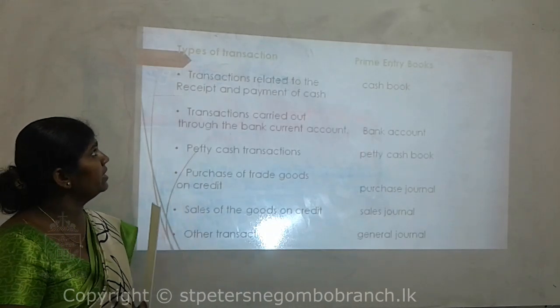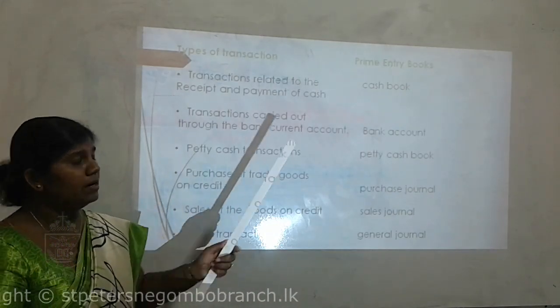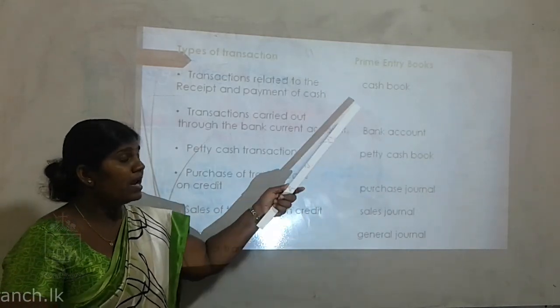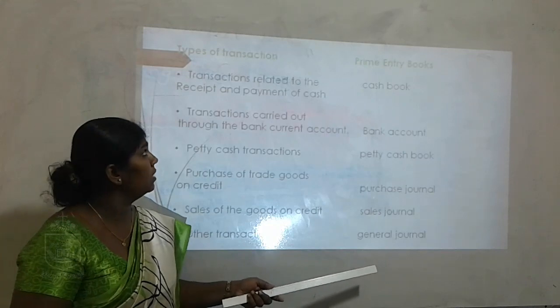Here you have been given different types of transactions and primary books. These are the different types of primary books, the different names of primary books.